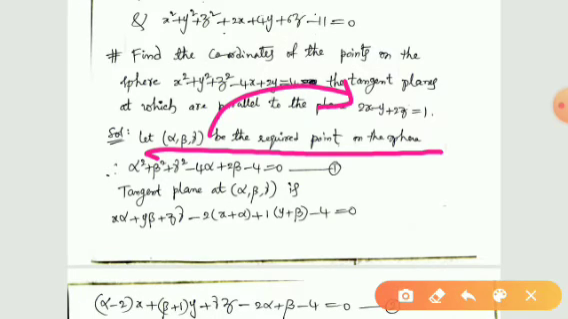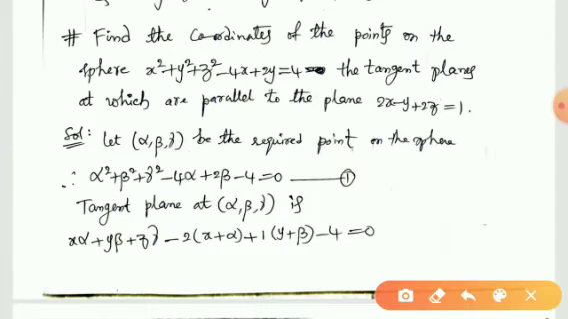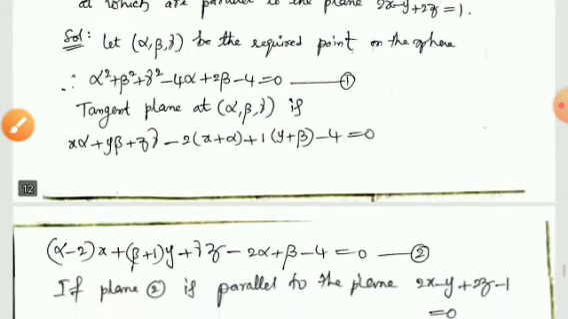So since (alpha, beta, gamma) is a point on the sphere, it satisfies the equation of the sphere, and hence we can write like this. By taking x equal to alpha, y equal to beta, and z equal to gamma in the equation of the sphere, we get alpha squared plus beta squared plus gamma squared minus 4 alpha plus 2 beta minus 4 is equal to 0. So the tangent plane at (alpha, beta, gamma) is like this.